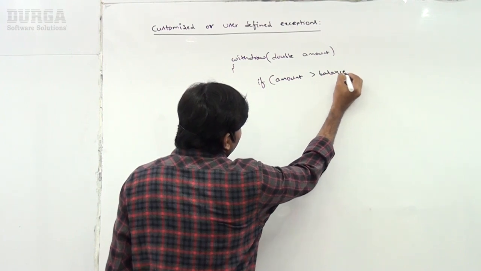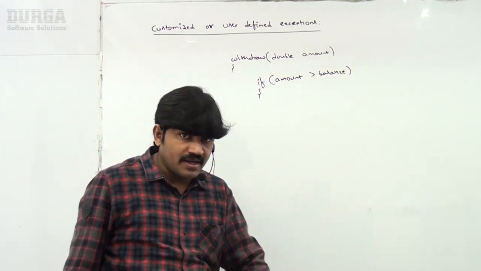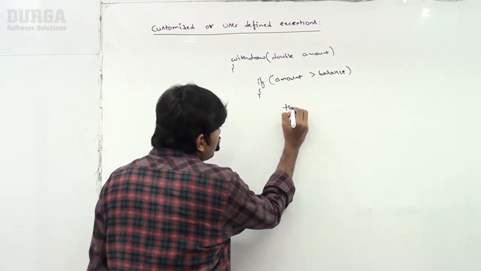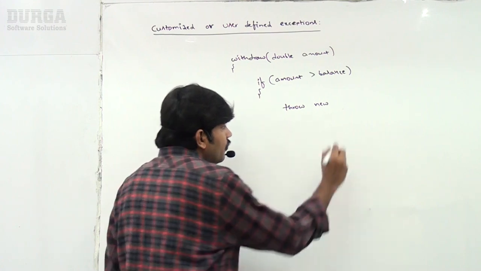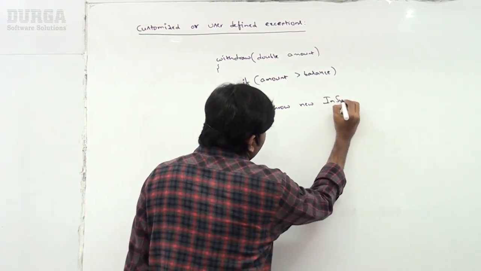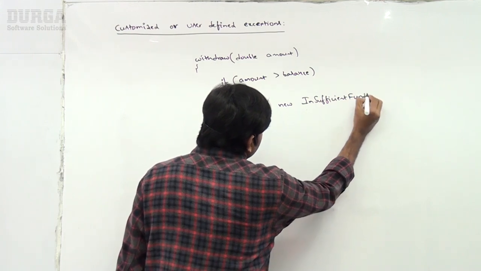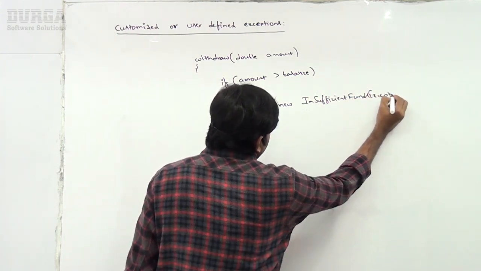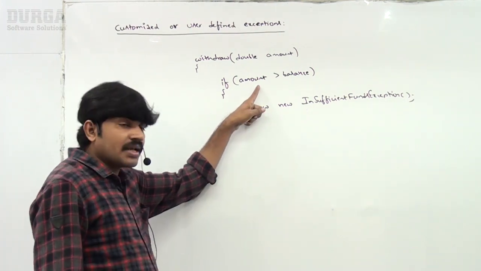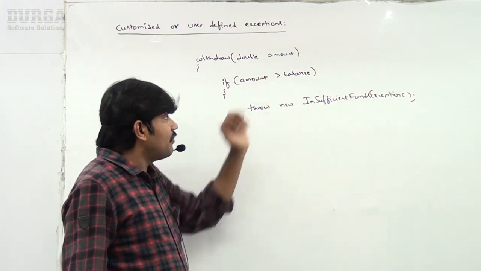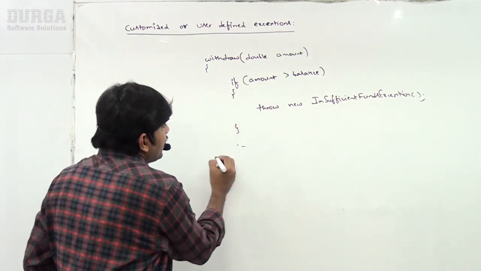Now observe here: if requested amount is greater than available balance, then I have to use throw new InsufficientFundsException. I have to raise this. Are you getting? If requested amount is greater than balance, throw new InsufficientFundsException, I have to raise.